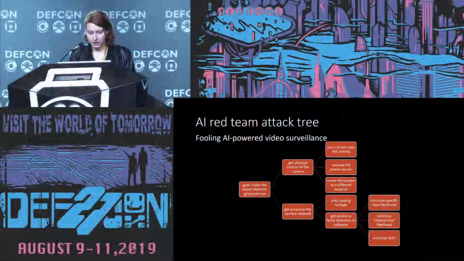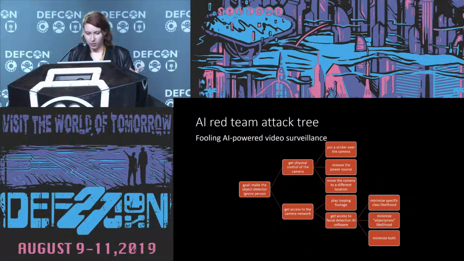Okay, here's the AI red team attack tree, though. We have the same goal, but the options on our tree are a bit different. We could get physical control of the camera, and in that case, we would put a sticker over the camera, or remove the power source, or move the camera to a different location. Or we could get access to the camera network and then play looping footage, or use that to get access to the facial detection AI software, and then from there do this weird academic attack.